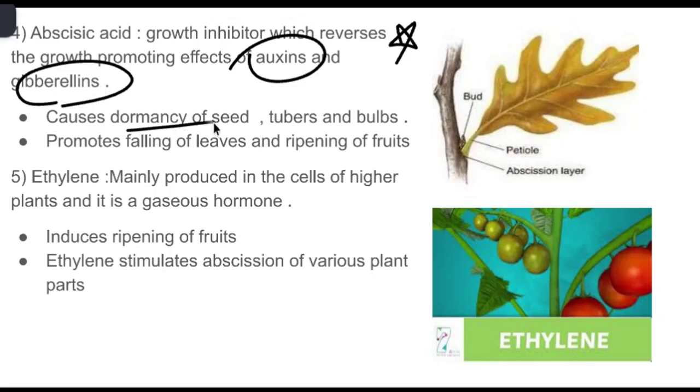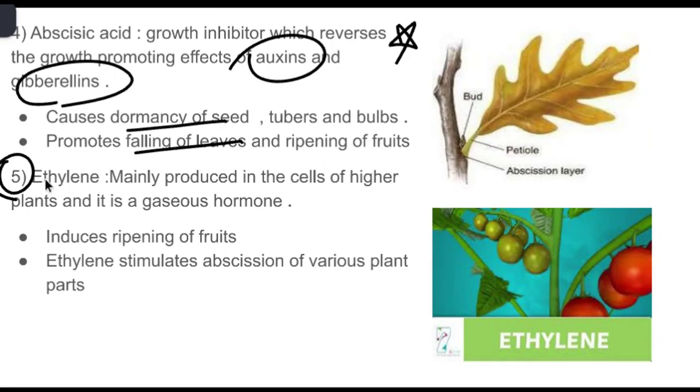So it causes dormancy of seeds, that means it increases the germination period. Just as cytokinins break the seed or bud dormancy, abscisic acid will make the dormancy period extend. It also promotes falling of the leaves, that means the senescence of the leaves will be increased, and ripening of the fruits.